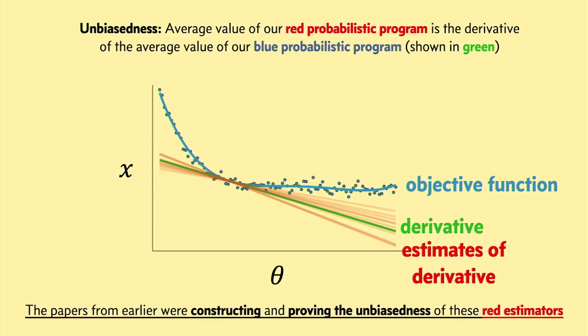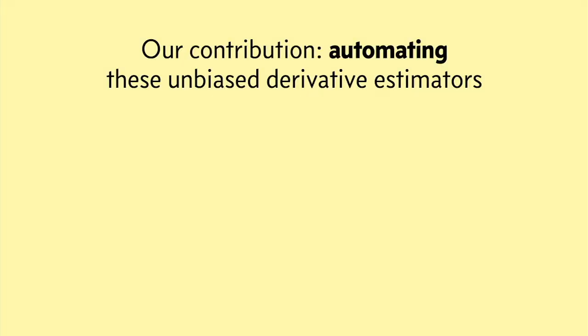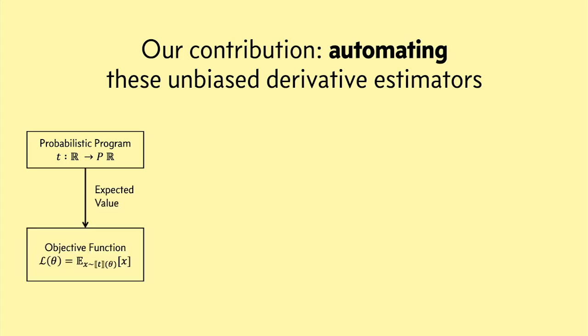And those papers that I flashed on the screen earlier were designing and proving the unbiasedness of these red estimators for their applications. And what we're doing in this work is looking at whether we can automate the construction of these unbiased estimators. So just like an ordinary AD, the algorithm that I'm going to show you is going to accept as input a program that the user has written. But this time, its type is R to PR, indicating that it will probabilistically sample a real return value every time we run it. The objective function L the user cares about maps a parameter theta to an expected return value of running T on theta.